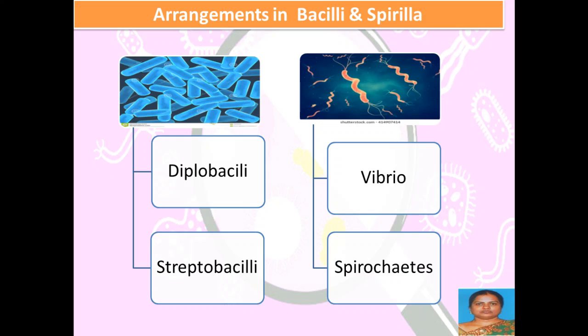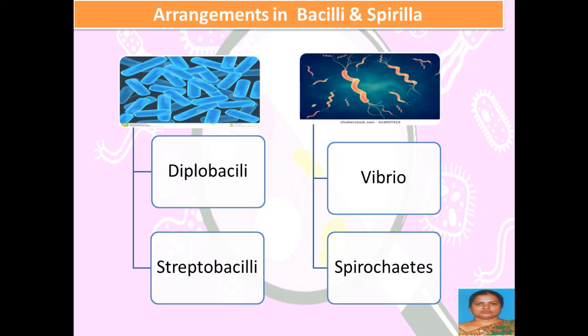Similarly, when we talk about spirilla, that is twisted forms, or bacilli rods which are present in the form of turns, we have Vibrio, a curved or comma-shaped bacteria called Vibrio. Similarly, we also have spirochetes, which is a firm form of spiral-shaped bacteria.